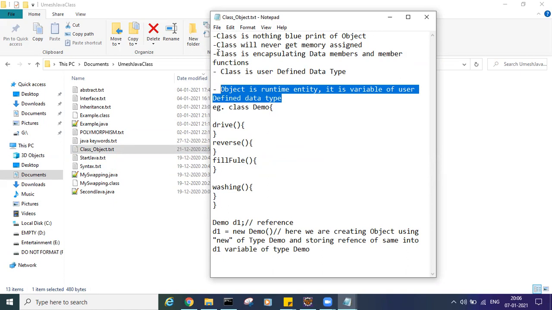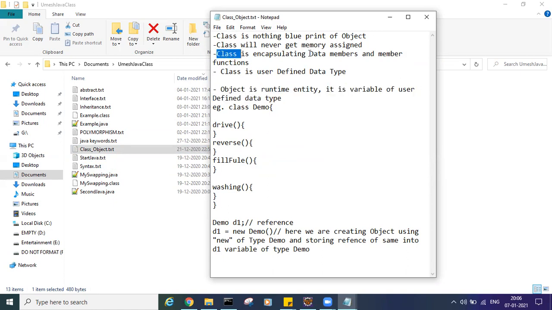When I was saying that class is your account, the balance is your data, and transaction on that balance is your member function, your account is the object, and whatever transaction you do is called on the object.